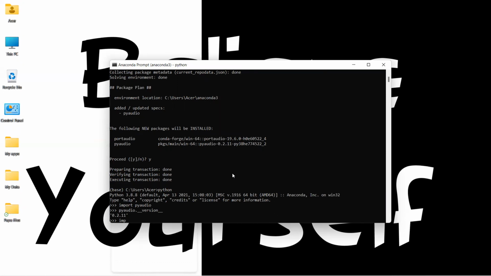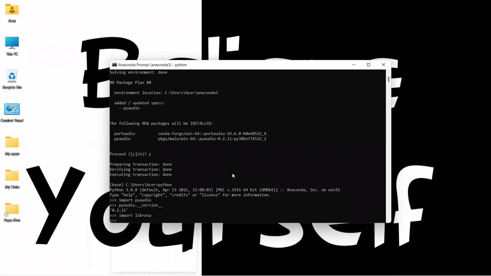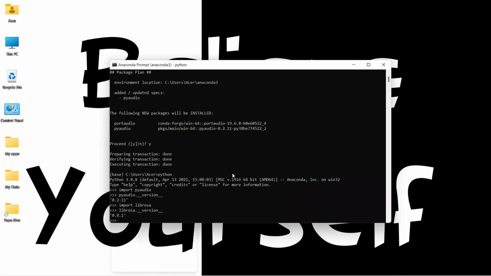And if you want to check if your Librosa library has been installed or not, import Librosa and check. Okay, so it has also been installed. Check the version. It is 0.8.1. And finally, to check if Soundfile has been installed or not.